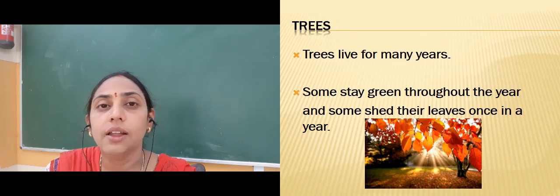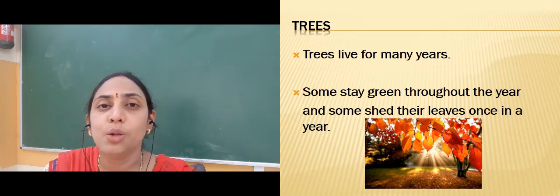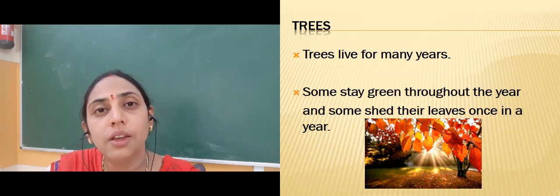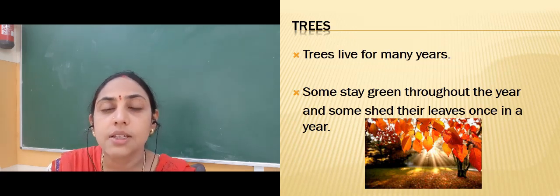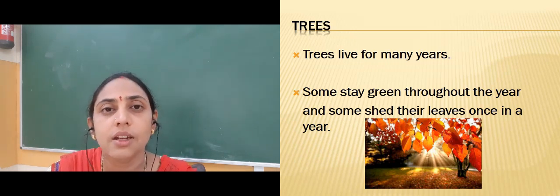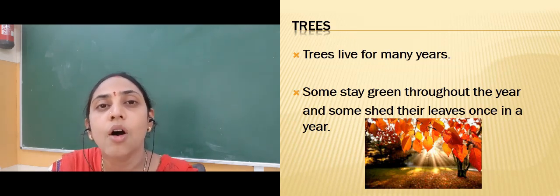Some trees are evergreen. Evergreen means they are green throughout the year. Green means what? Color of the leaf. So they are full of leaves throughout the year. But some trees shed their leaves in a particular time or particular season in a year. So once in a year they shed their leaves, and this is mostly during the autumn.